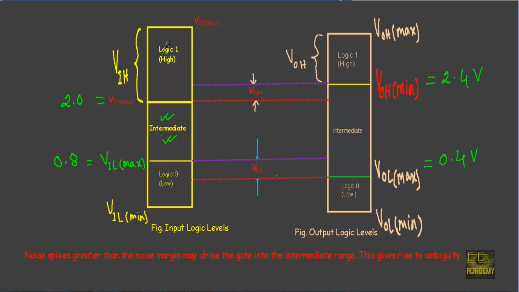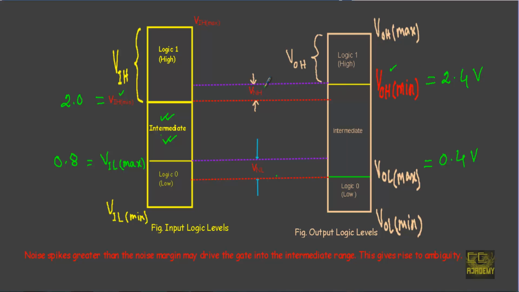When our input is at logic 1, the minimum value of this logic 1 could be as small as 2.0 volt. And you see that the voltage difference between VOH minimum and VIH minimum is known as our high level noise margin.